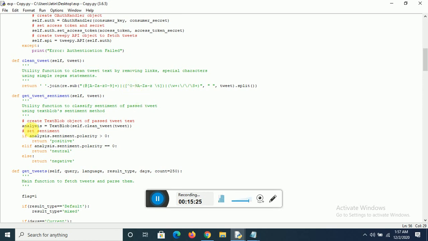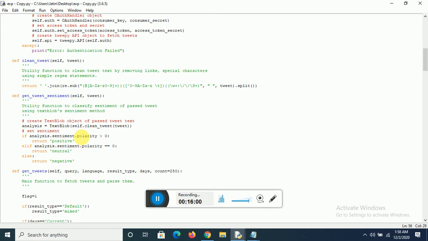So analysis equals TextBlob of self.clean_tweet. We get a clean tweet that has been cleaned of all special characters and links, so our tweet is now ready for sentiment analysis. Finally, we use TextBlob to get the sentiment of the tweet: analysis.sentiment.polarity. What is polarity? When we use TextBlob to analyze the sentiment of a text, it returns a parameter called polarity.